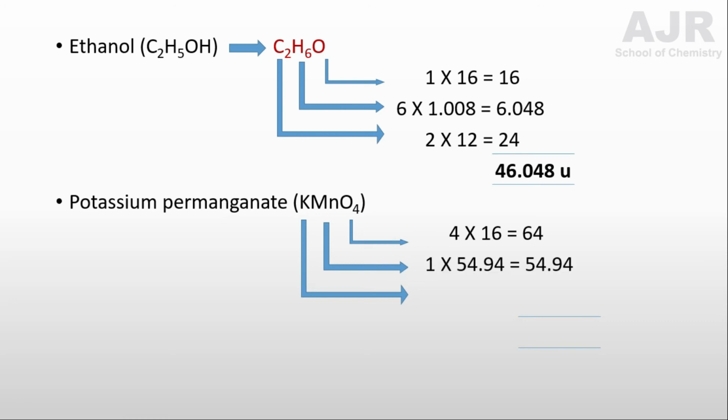And for manganese, there is only 1 manganese. 1 into 54.94 is equal to 54.94, and 1 potassium is present, so 1 into 39.10, which is equal to 39.10. Altogether you get the value 158.04 AMU.